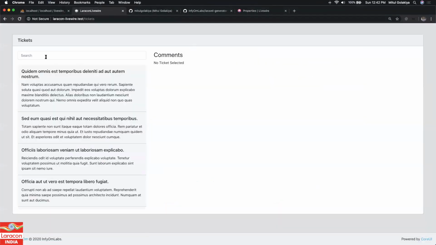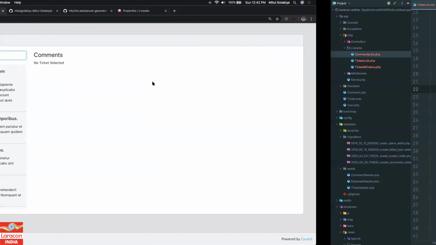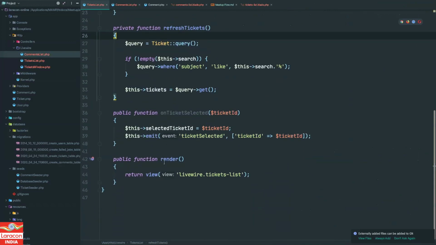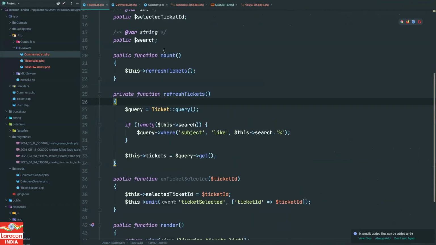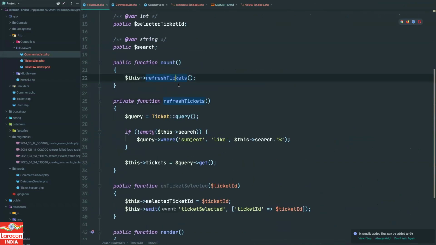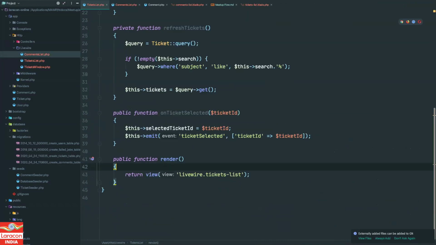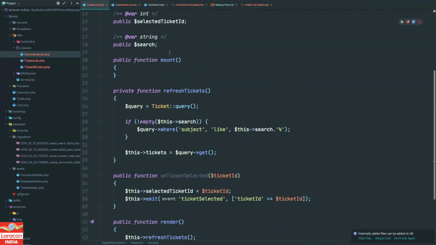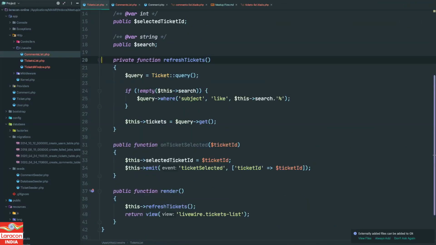Okay. Now let's try to write SED, but nothing is happening, right? Why? Because before a render method, our mount view is only called when this is rendered the first time. Now before rendering the view, we need to again call this refresh ticket. So instead of mount, I don't need this mount method. I will do it from here. Basically it is the same, right? So I will remove it.